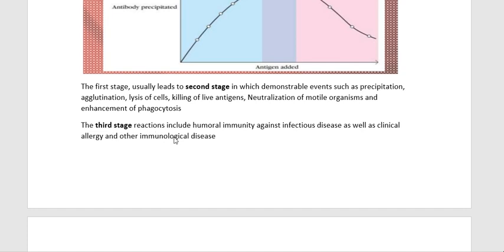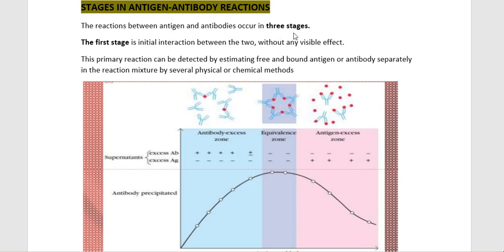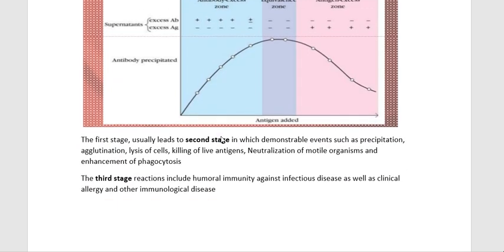The third stage reaction includes humoral immunity against infectious diseases as well as clinical allergy and other immunological diseases. So totally we have three stages in the reaction between the antigen and antibodies. First stage, second stage, and the third stage.